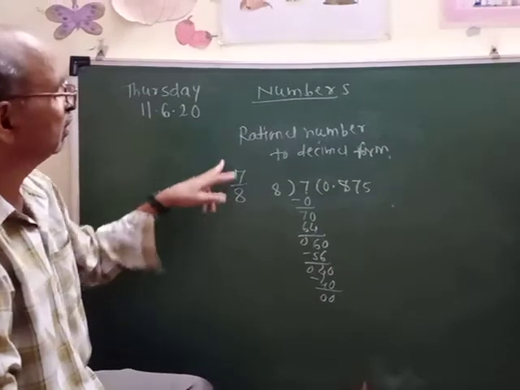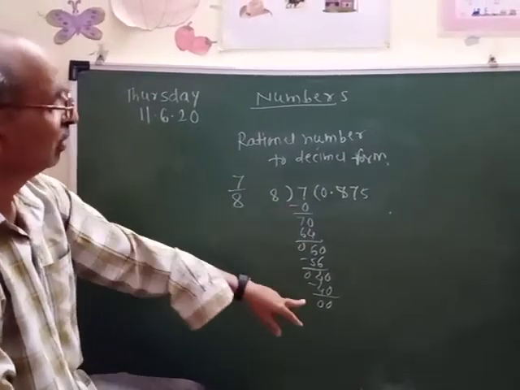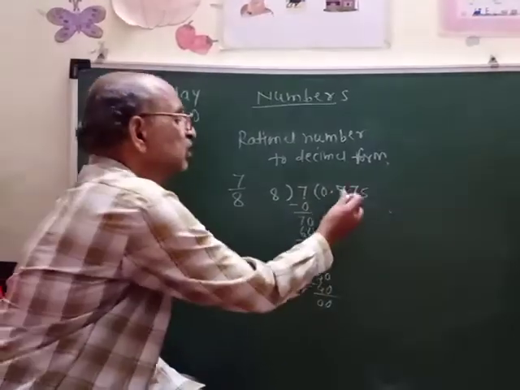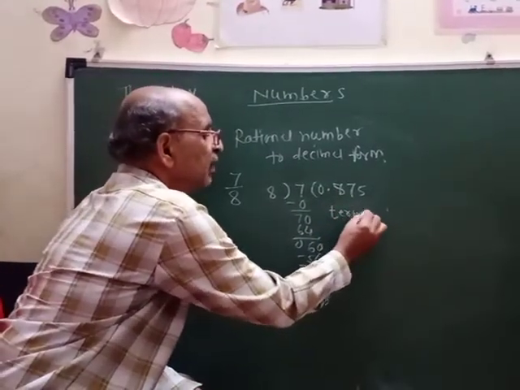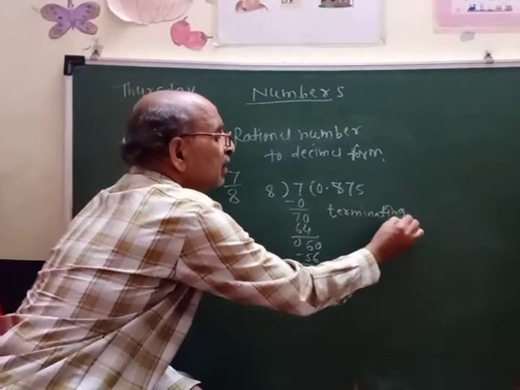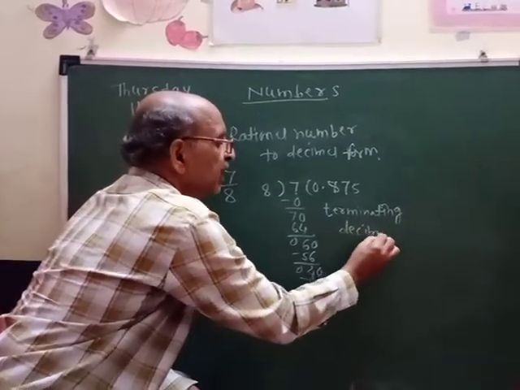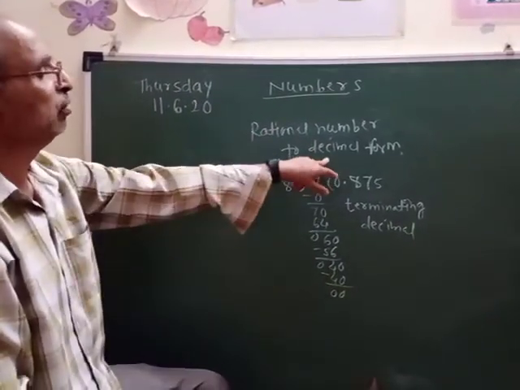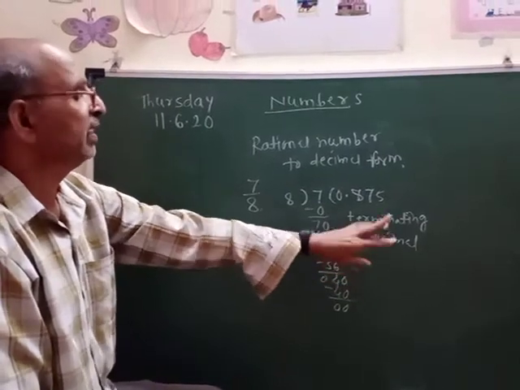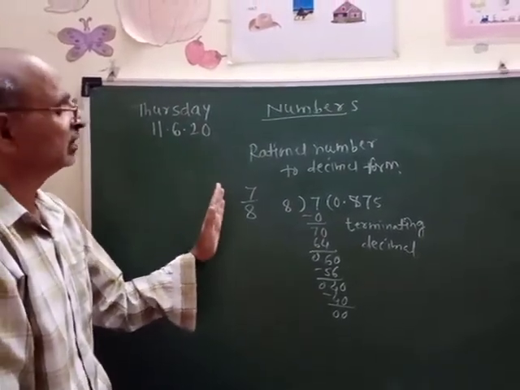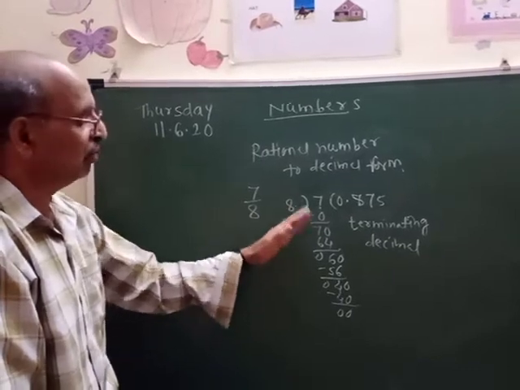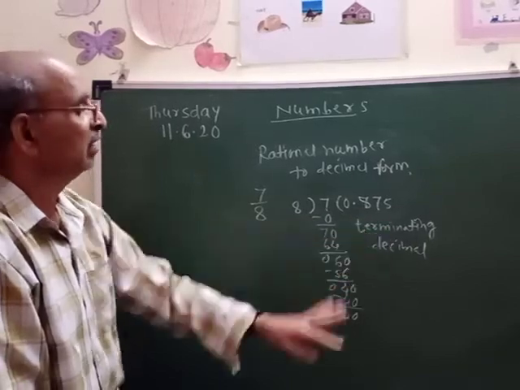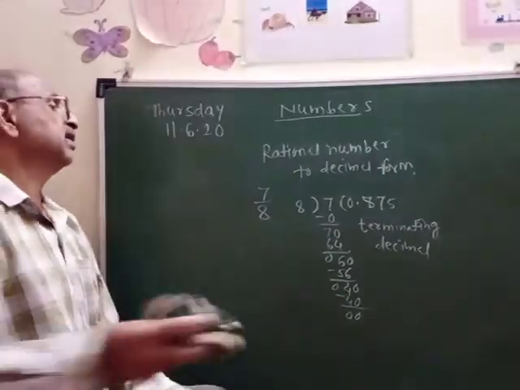So when we convert the given rational number into decimal form, in the division we get the remainder as 0. This type of decimal is called a terminating decimal. Terminating means it stops, meaning we get the remainder as 0. Such rational numbers, when converted into decimal form, are called terminating decimals. Now we see the other form of that.